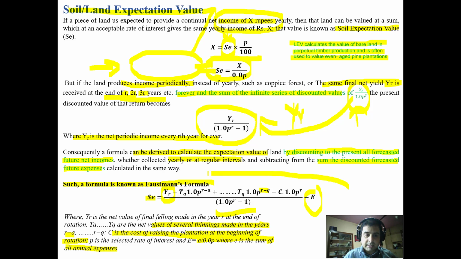So in a nutshell, this is Faustmann's formula, the land or soil expectation value utilized in the case of even-aged plantations taken on a bare land, to estimate the value of that land so that we can understand at what rotation we have to fell the crop to maximize the benefits based on the soil expectation value of that land. I hope you understood this.